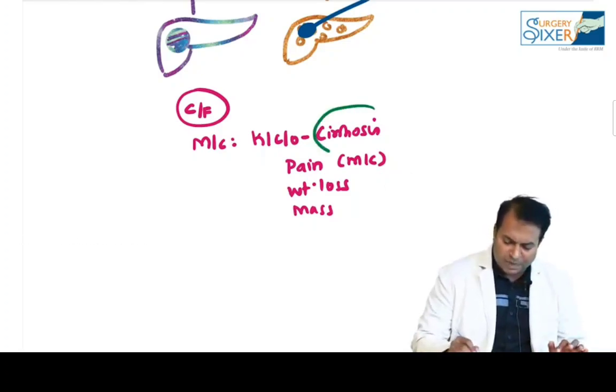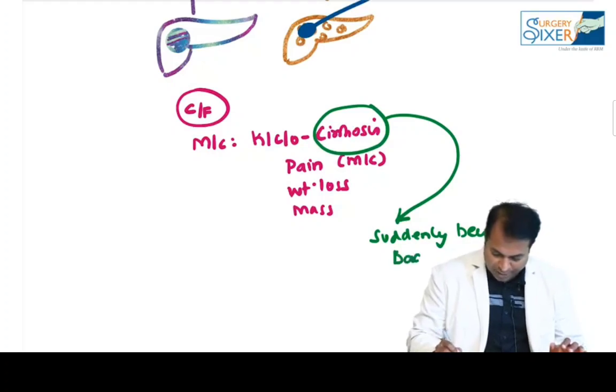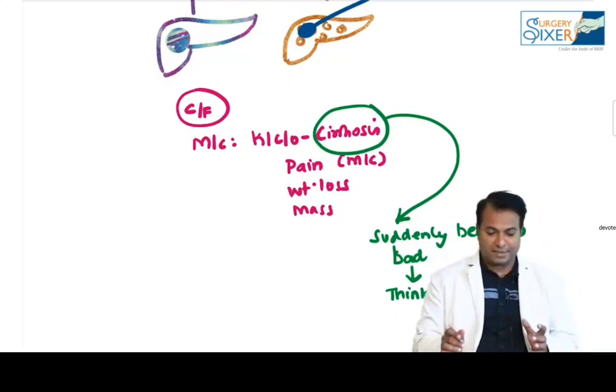And a known case of cirrhosis patient suddenly becomes bad. I have myself seen around 3 to 4 patients suddenly become bad. A known case of cirrhosis patient suddenly becomes sick and gets admitted in hospital. Think of HCC. Think of hepatocellular cancer in these patients.